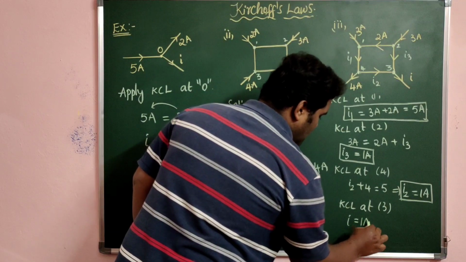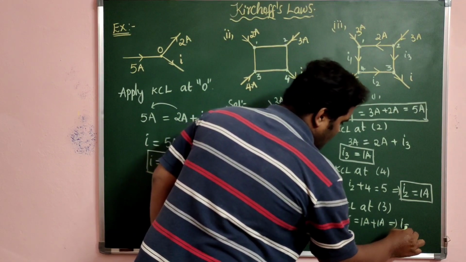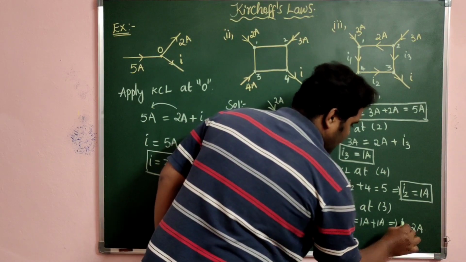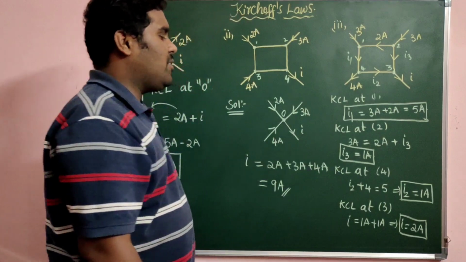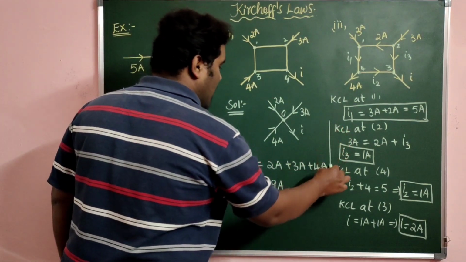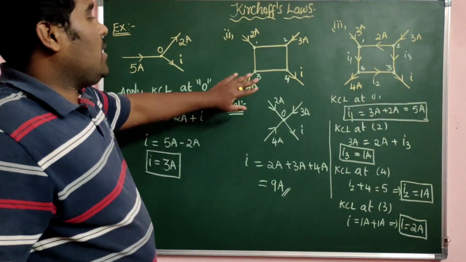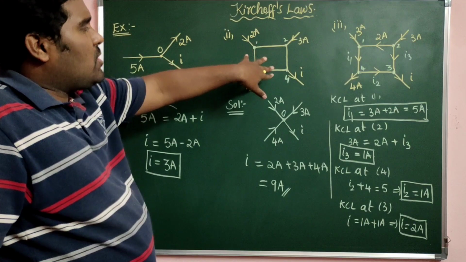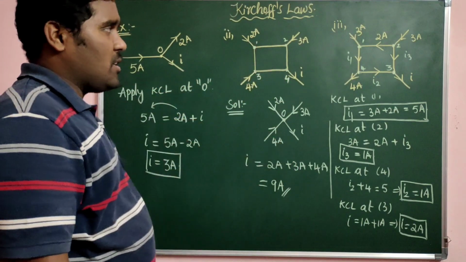So 1 ampere plus 1 ampere results in I equals 2 ampere. So like this we can have an understanding of Kirchhoff's current law or junction law. In this way you can calculate the current passing through a junction, that is, in a branch, using KCL.